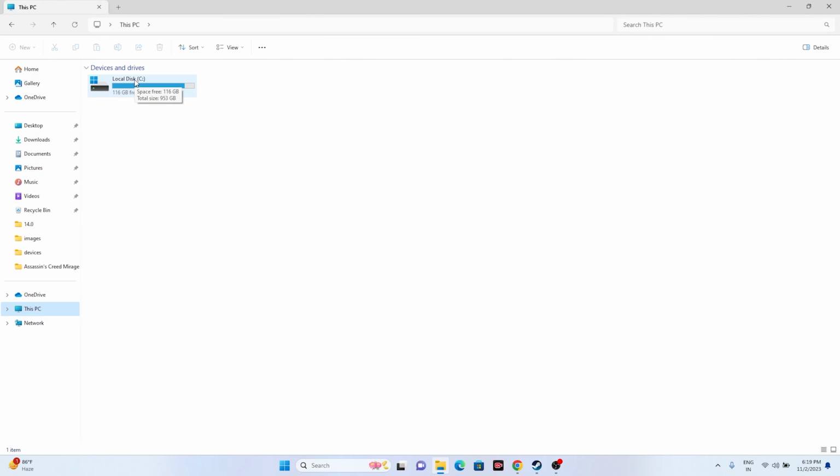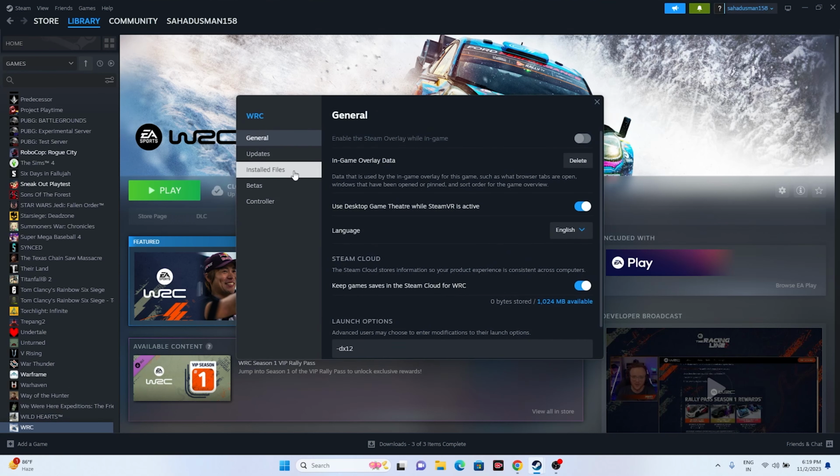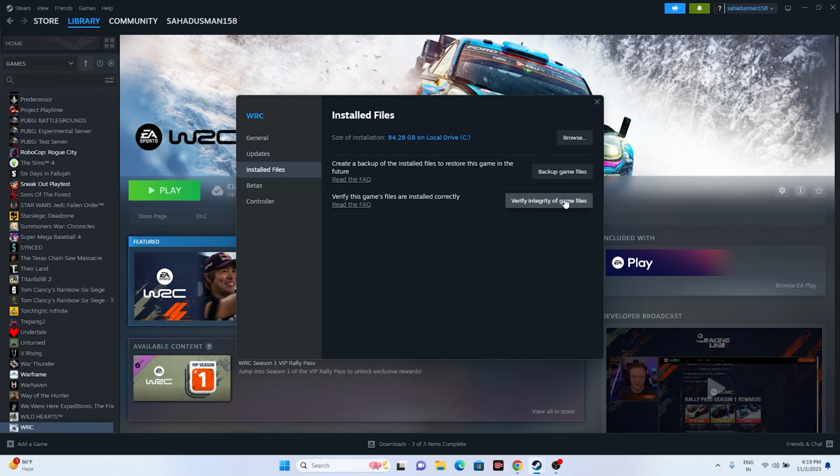That is what we have to do. And even after trying this, if the issue is still there, you can try verify integrity of game files, which is a very important step. So just go over here and right click, go to properties, go to installed files, and just click on verify integrity of game files. This is going to take a little bit of time because it will cross-check every single file of the game, and if any files are corrupted or missing, all these kinds of issues will be fixed by this. So just wait for this to reach 100%, and afterwards I'll show you what you have to do next.